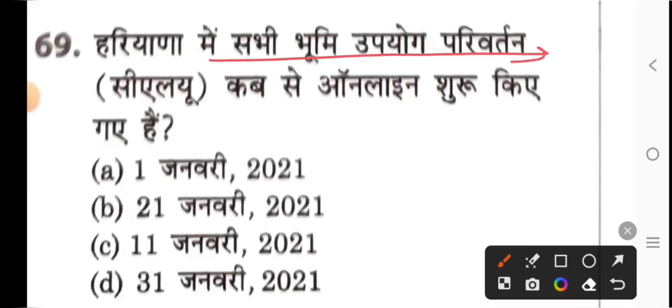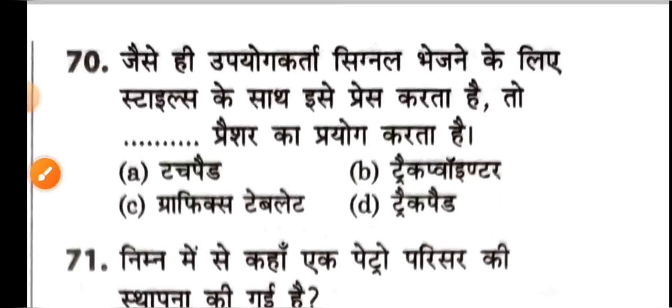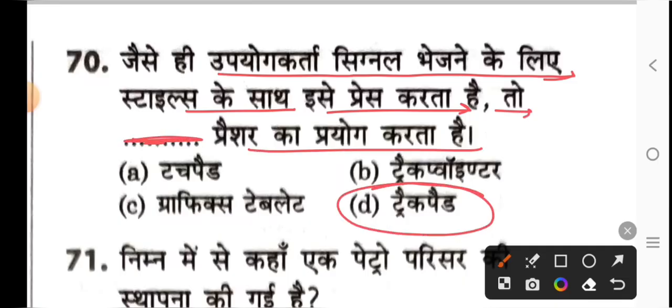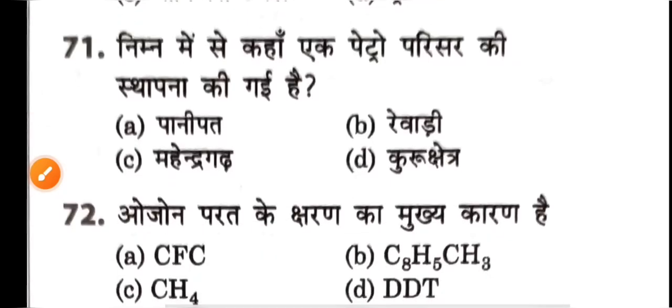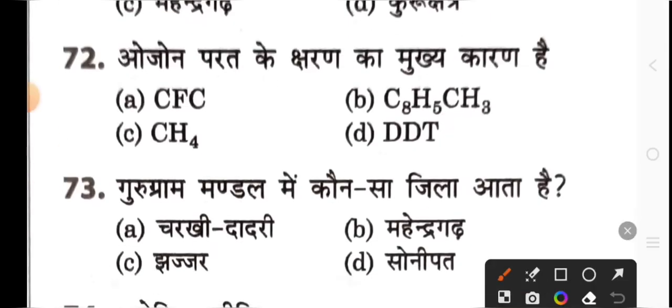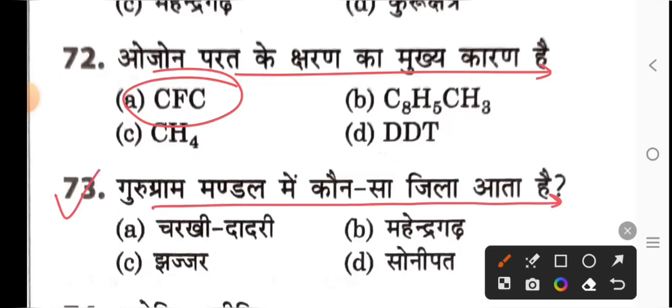Since when have all land use changes been started online in Haryana? Option A, from the 1st of January 2021. Next, as soon as the user presses it with the stylus to send the signal, then the empty space here will be filled. Option D, uses trackpad pressure. Where among the following has a metro complex been established? In Panipat. What is the main cause of ozone layer depletion? CFC.